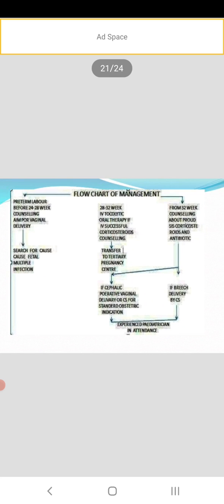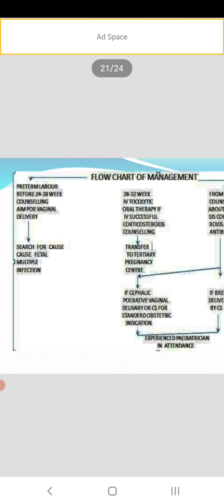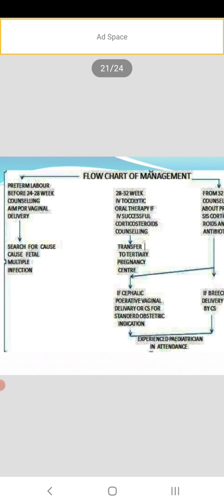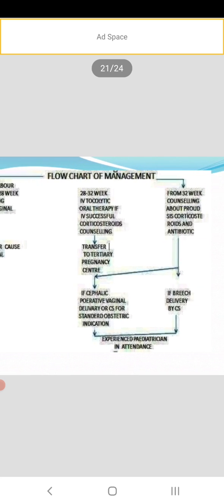Then flow chart of management of preterm labor. At 24 to 28 weeks, counseling for vaginal delivery, search for the cause, fetal multiple infection; then 32 weeks, corticosteroids and antibiotic.